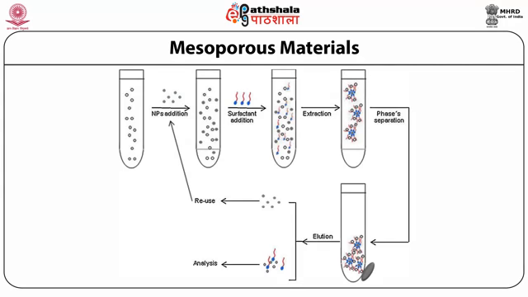So this is another general procedure which shows how the nanoparticles can be used in isolation or extraction of some chemical analytes.